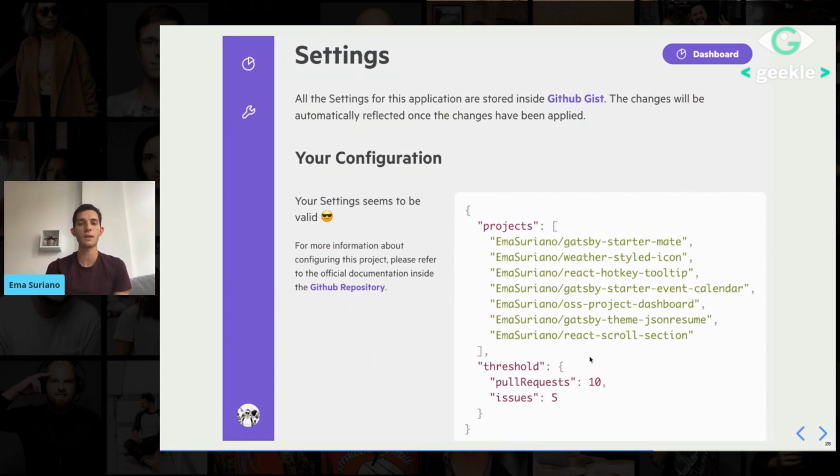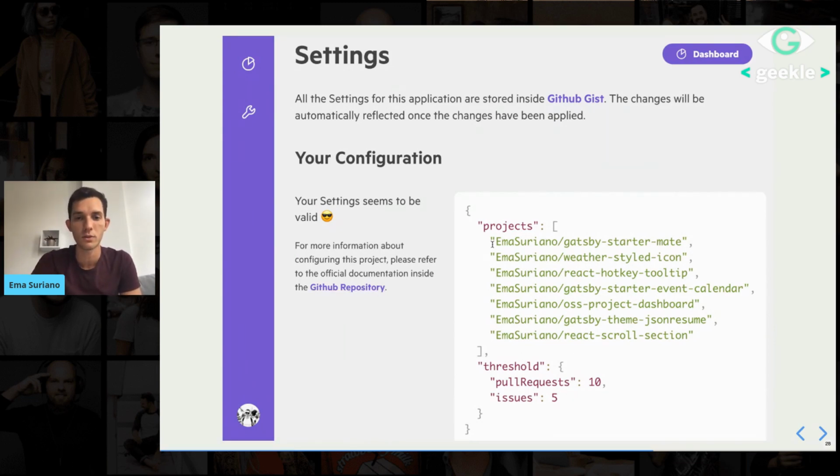So in the end, you actually can start using the tool today. It's deployed. It's there. It's in the GitHub that I showed before. And basically, you log in with GitHub. You give some basic read access permission, then you need to define your information inside this GitHub gist. It has to follow the only condition that it has to be called open source configuration. All this information is inside the GitHub repository right here, so no worries.